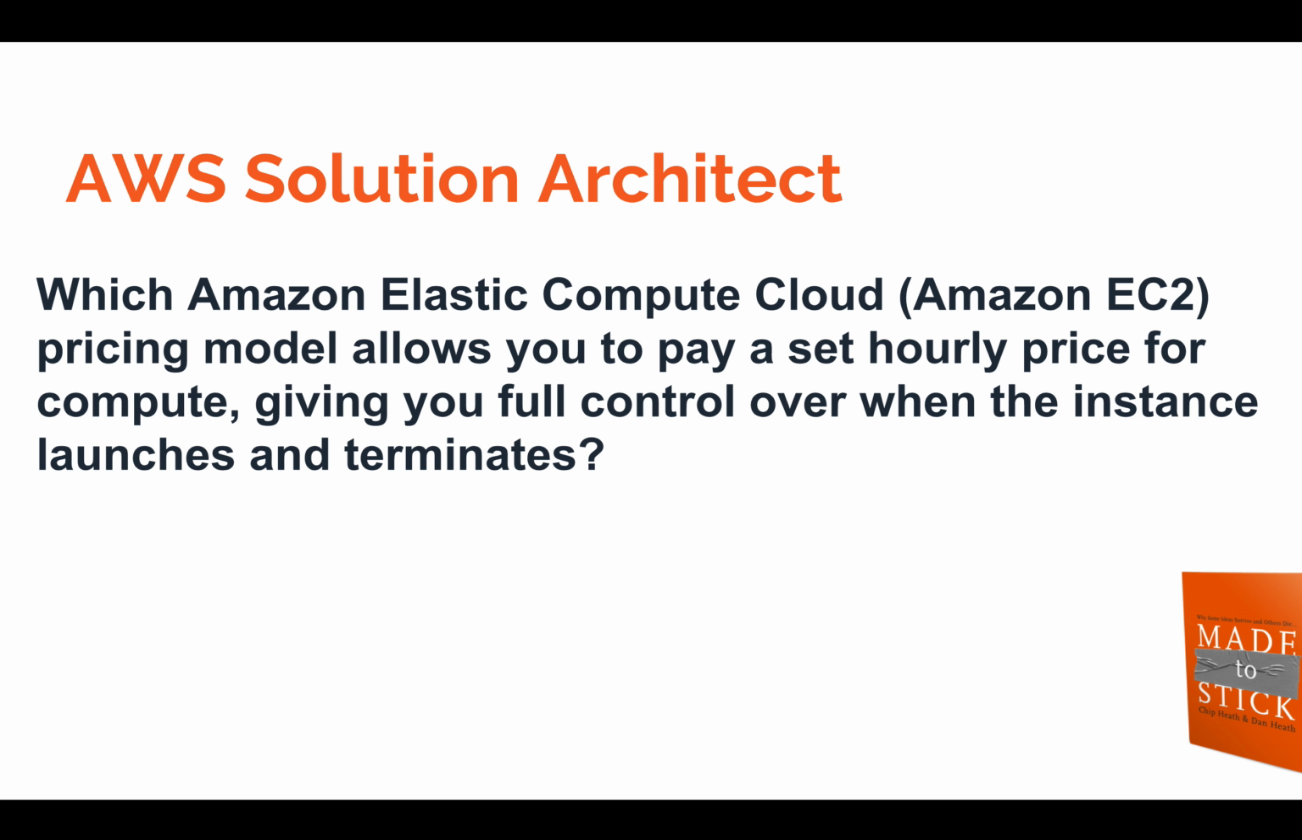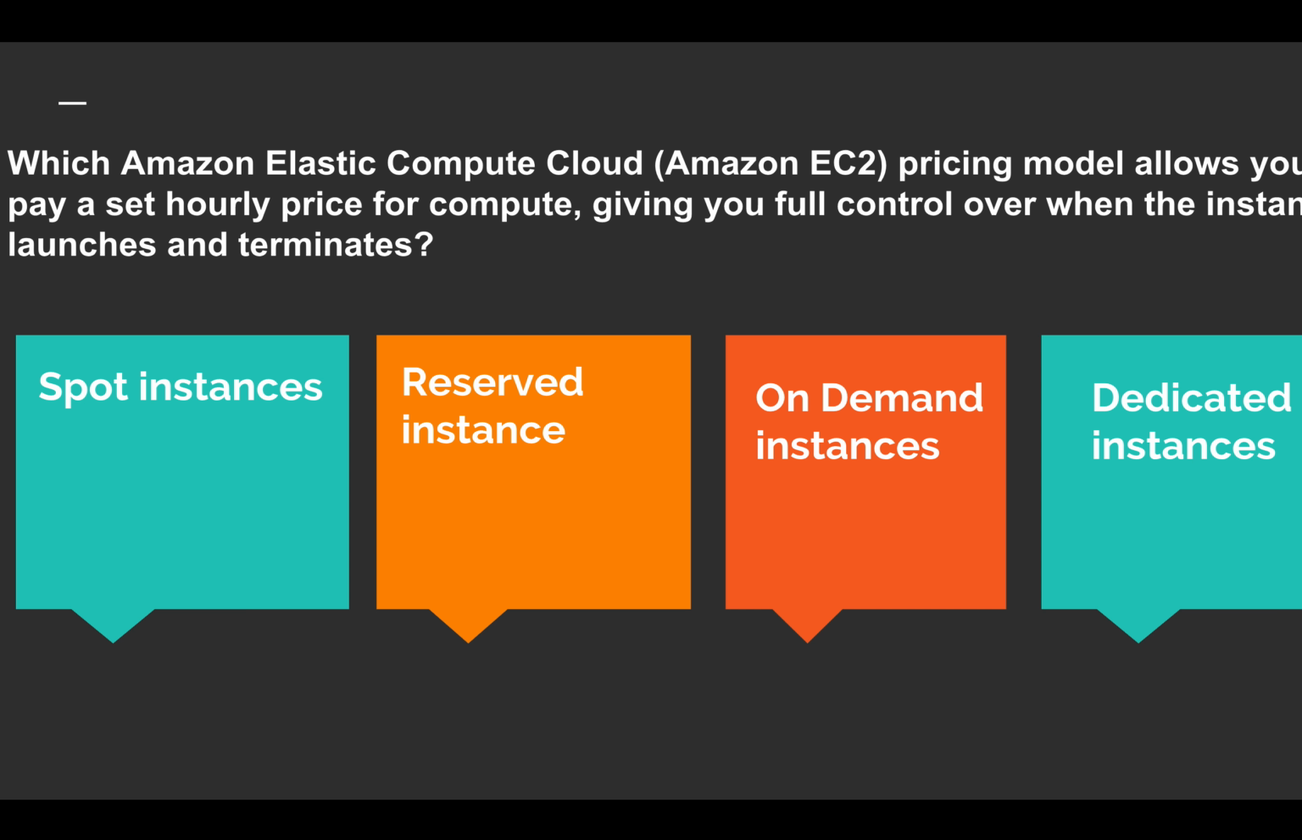The next question is: which Amazon Elastic Compute Cloud, so EC2, pricing model allows you to pay a set hourly price for compute, giving you full control over when instances launch and terminate? So the question is which pricing model you use for hourly billing, and the key point is that you should have full control over instance termination and launch. The options are spot instance, reserved instance, on demand instance and dedicated instance.